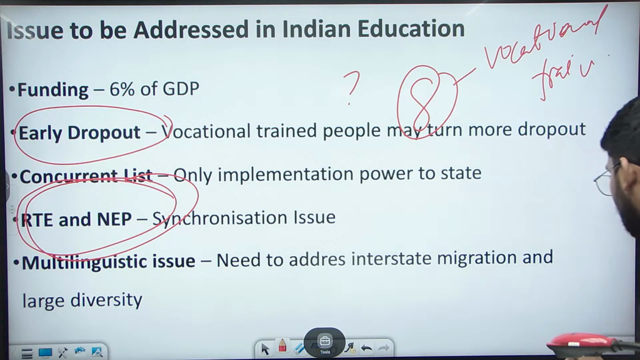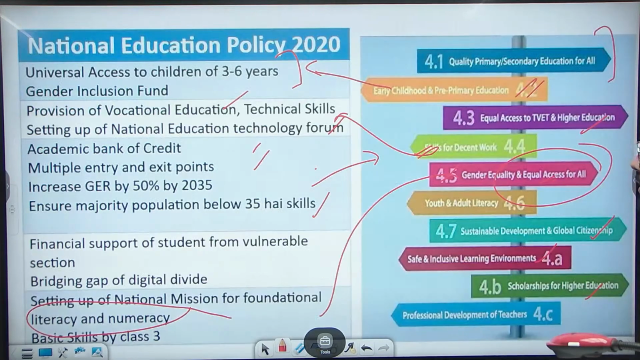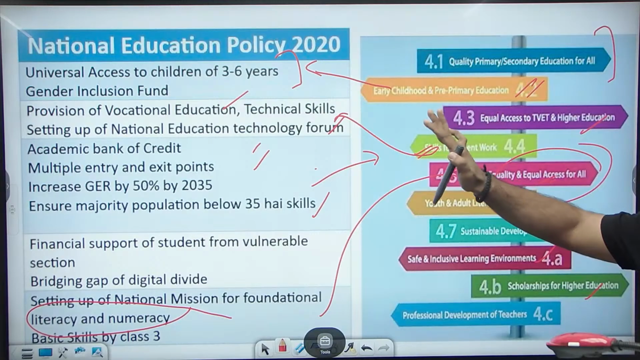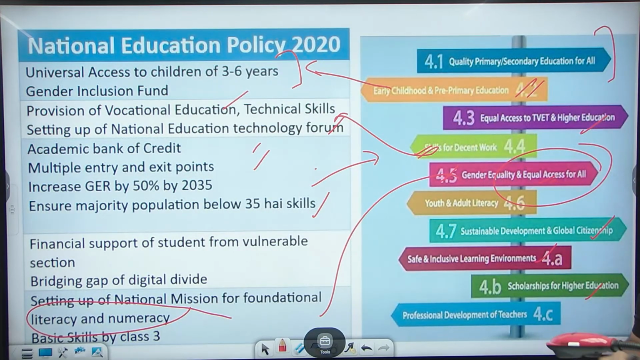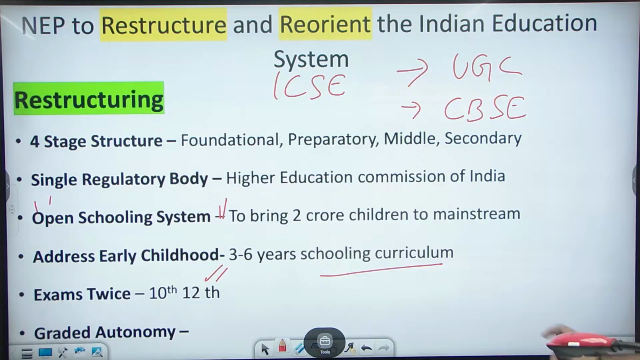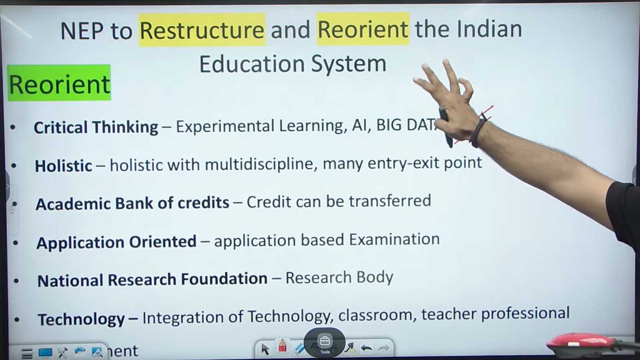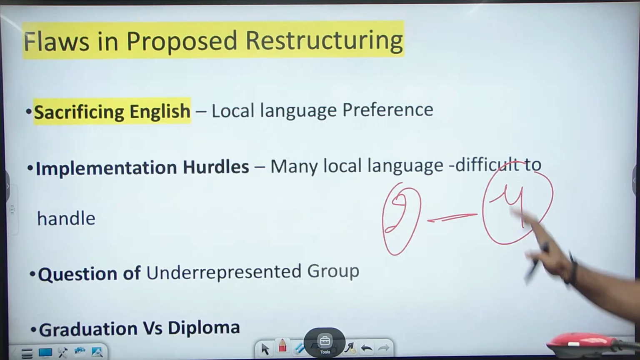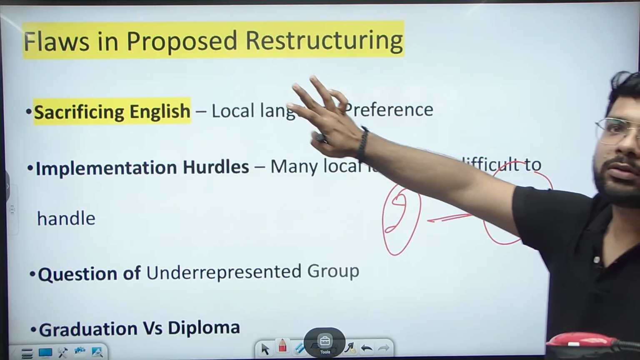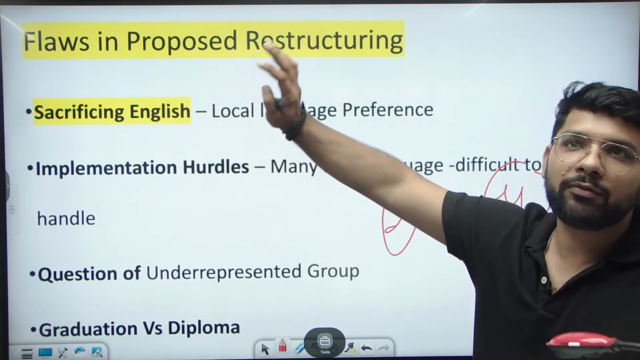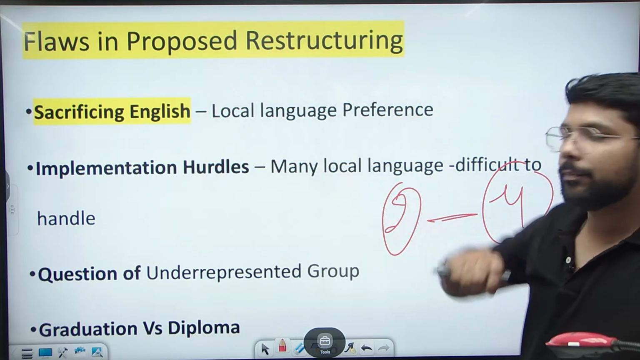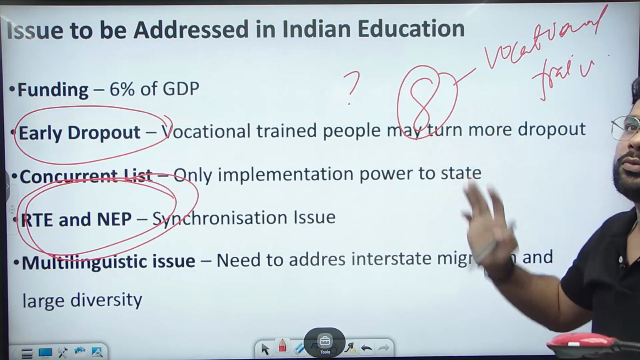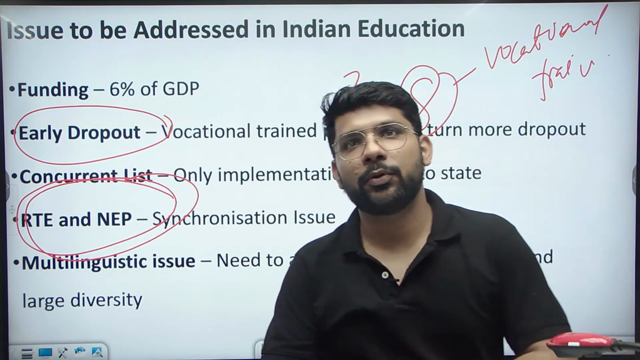So there are mainly 5 parts in this question. First, we need to compare the National Education Policy with Sustainable Development Goal 4. Then we will focus on how it is restructuring the Indian education system, and how it is reorienting the Indian education system. Then the flaws in the restructuring: how it does not make a completely good policy and what the major flaws in this policy are. And then the issues that can be addressed in this policy.